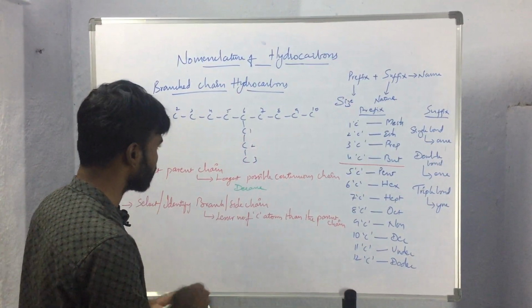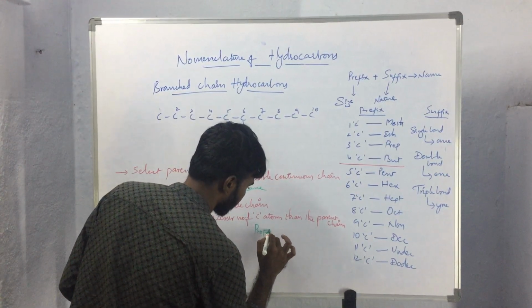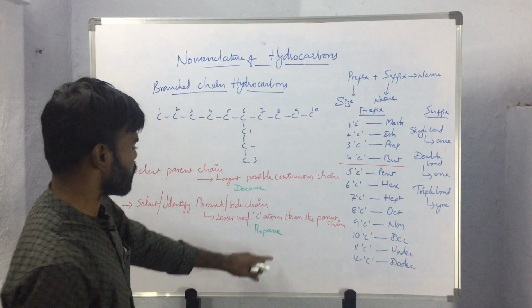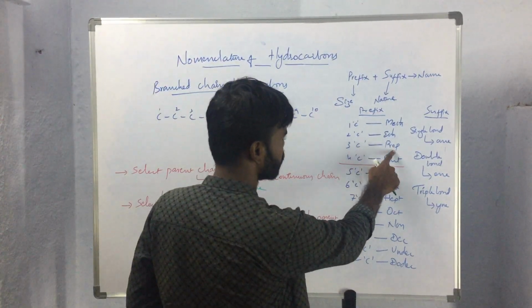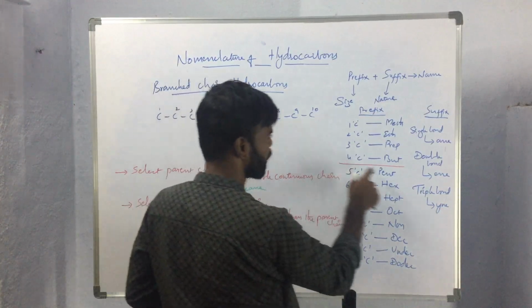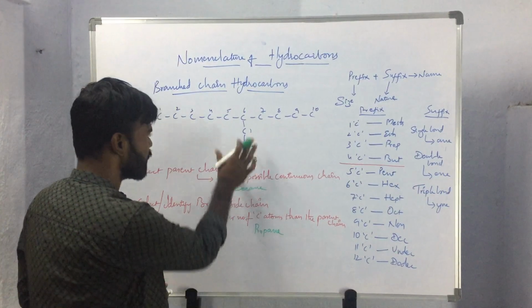So the side chain name will be propane, as it contains 3 carbon atoms. We will be using the prefix pro, and as it has single bonds, the suffix will be ane. Propane will be the name.